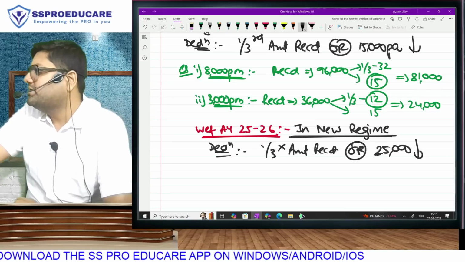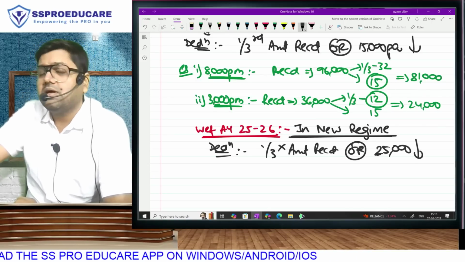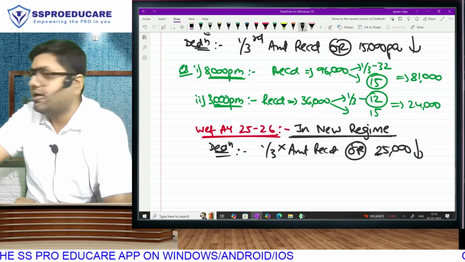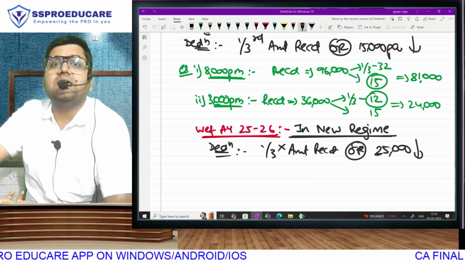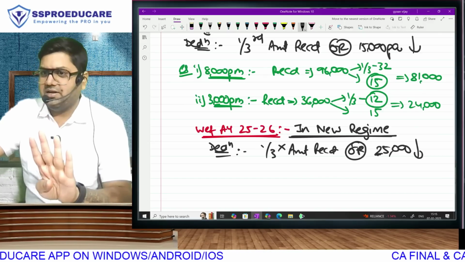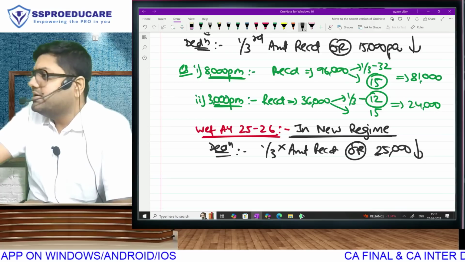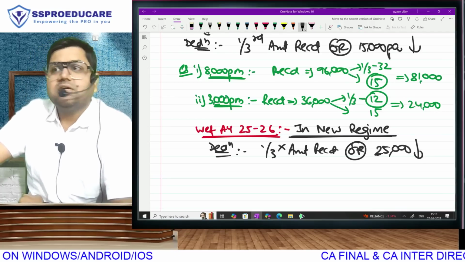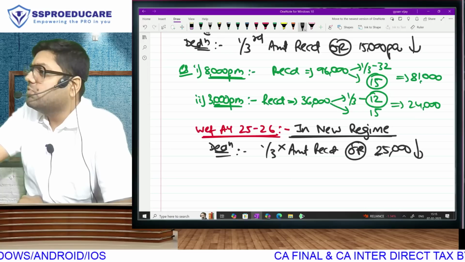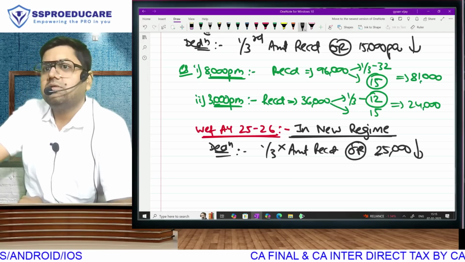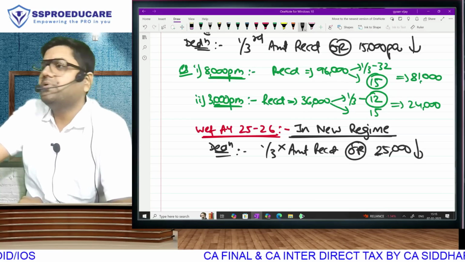You can't expect that discipline from the middle class. They won't do that. They have more disposable money at their end with the tax completely saved. In your exam, it is 7 lakh only. That 12 lakh will apply for May 26. But that money so saved, they will end up investing in crypto, F&O, and buying expensive mobile phones because they are saving tax. They will end up buying stuff which is basically a complete waste.